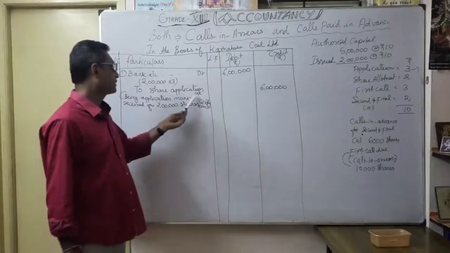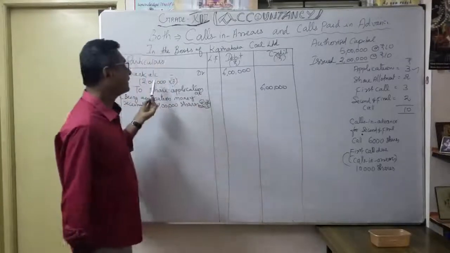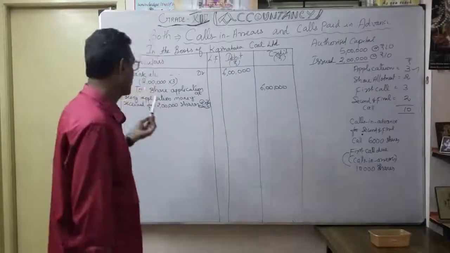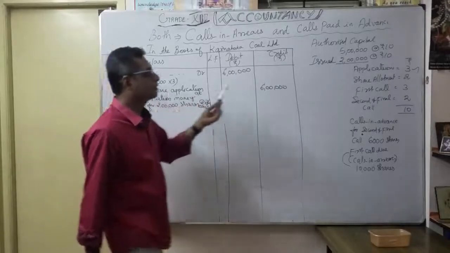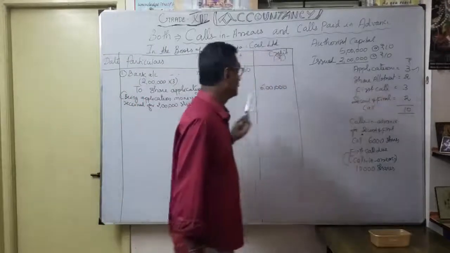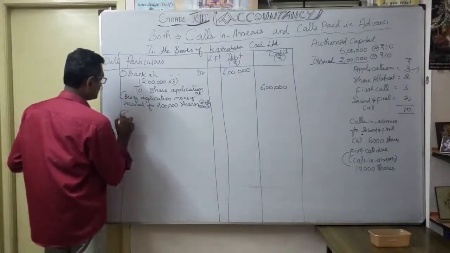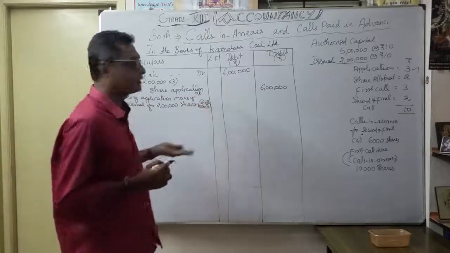to share application, equity share application, or share application 6 lakhs. So the bracket you have to mention, so that you can easily identify the amount. A better idea is, in the bracket you have to show 2 lakh issued shares into 3 rupees. Okay. So 6 lakhs. What is the second entry? Now the second entry, we are going to transfer the entire share application to share capital account.